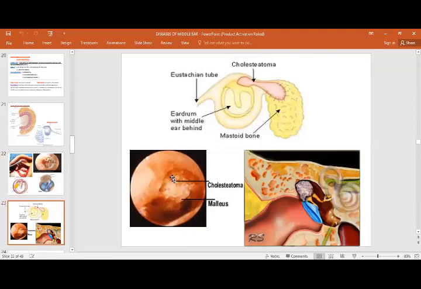Okay. And this can be present everywhere. You can see this is the hallmark of cholesteatoma, that this is present in the middle ear, that can eventually cover this due to its bone eroding capacity. It will cover the whole of these bones and small bones of the ear, and then they can easily enter into the brain. So the most important complication can occur with chronic suppurative otitis media.